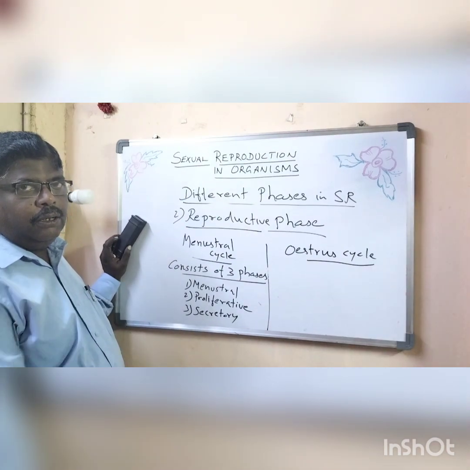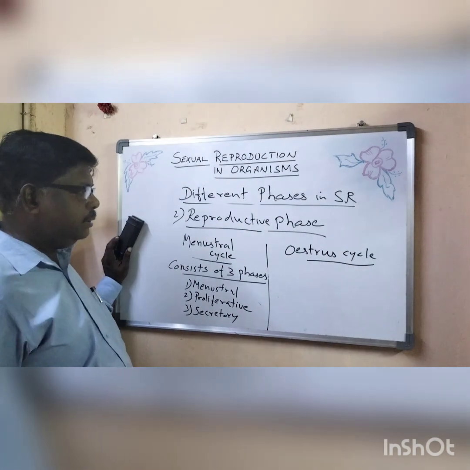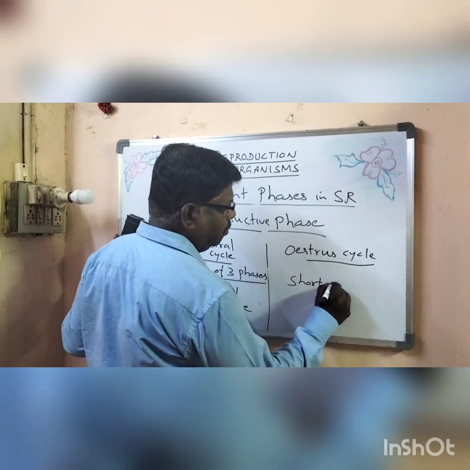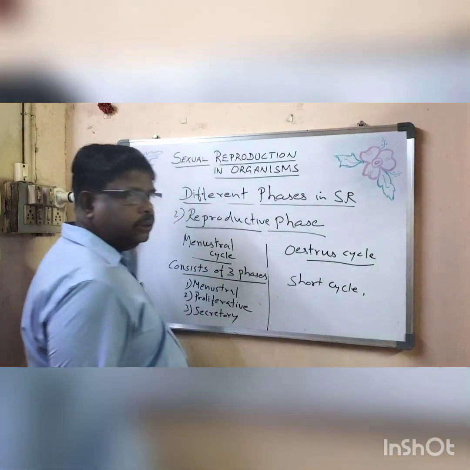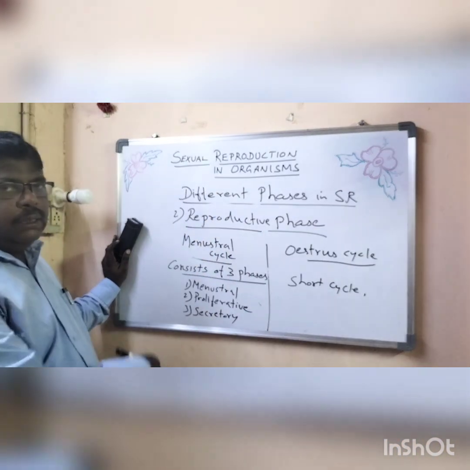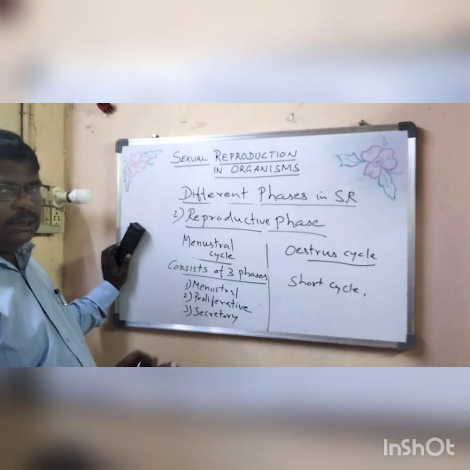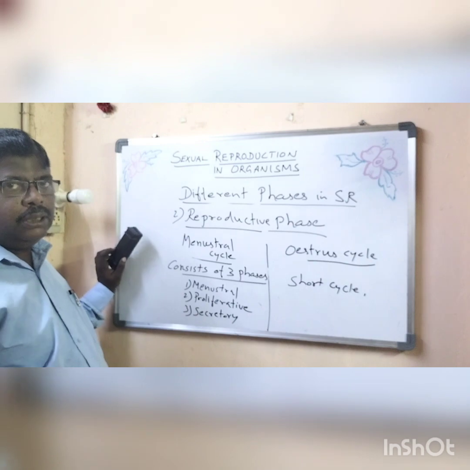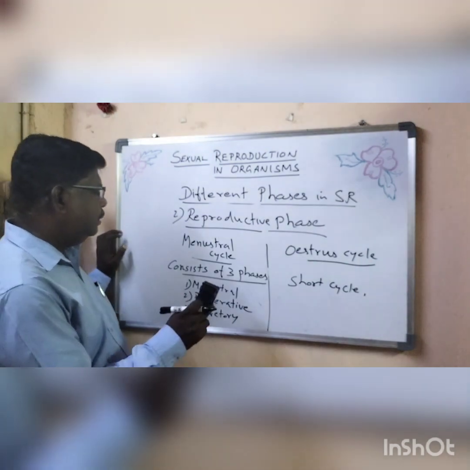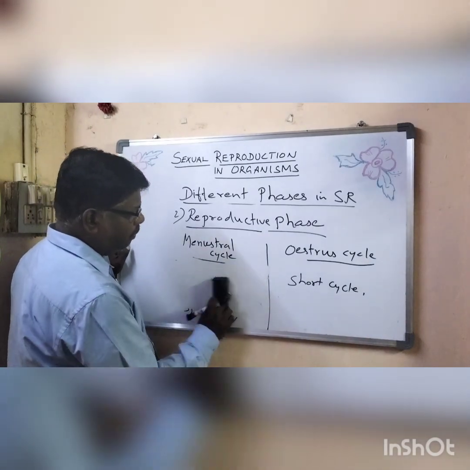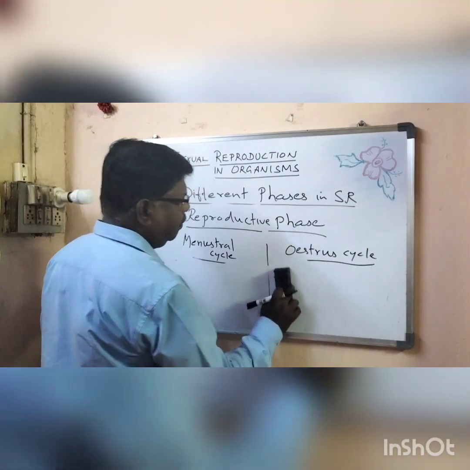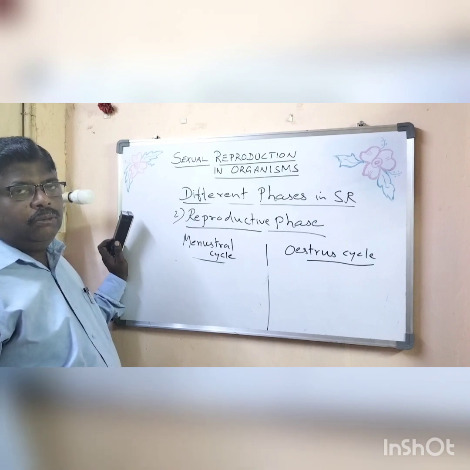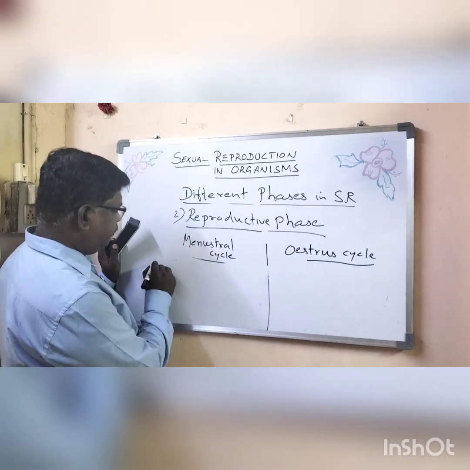So it's a very long process. Here in the oestrus cycle, it is a very short cycle, with no such phases. Now the next point: in the menstrual cycle, there is blood flow. Blood flow is seen in this cycle. Third point.